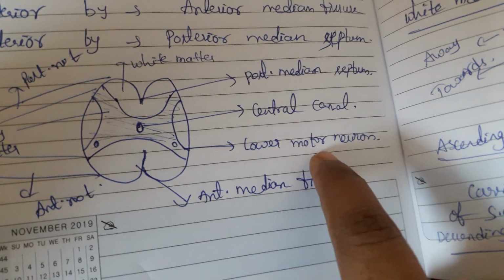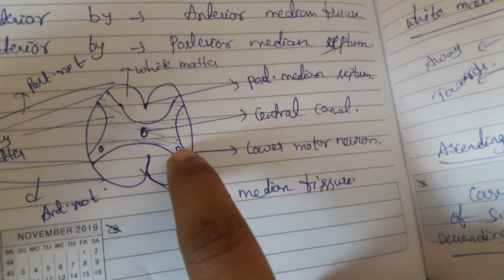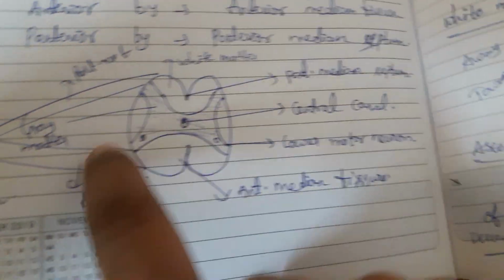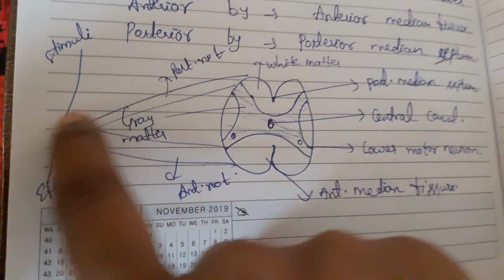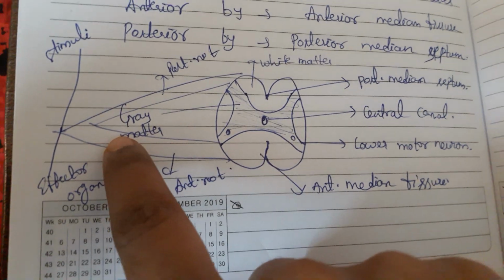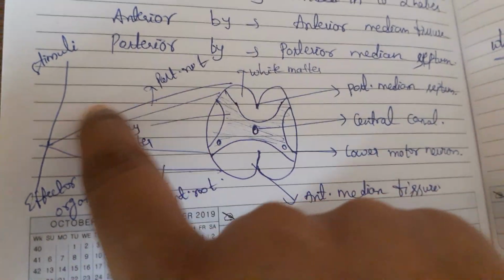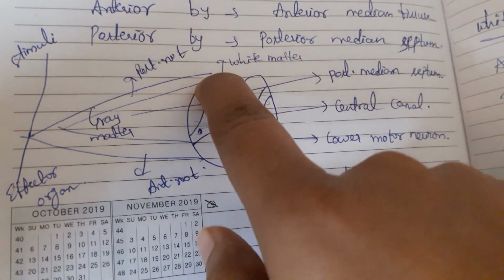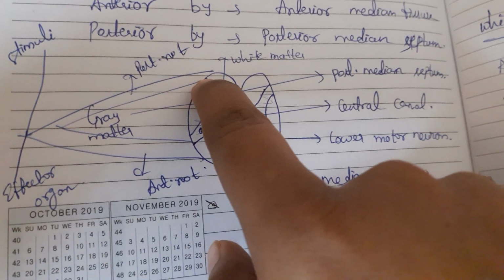Here is the location of the lower motor neuron, and above it we have the sensory neuron. See here the posterior root and the anterior root. Due to stimuli, sensory impulses reach the posterior part through the posterior root, because sensory neurons are involved.